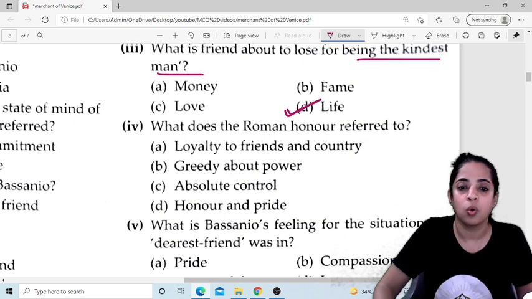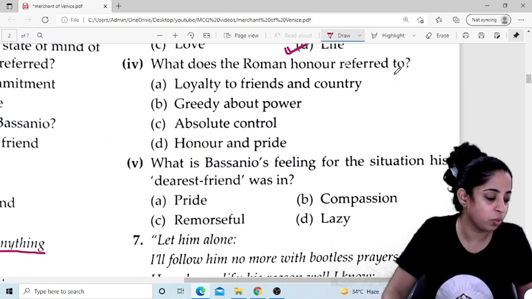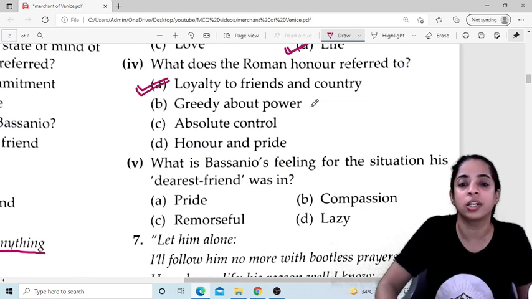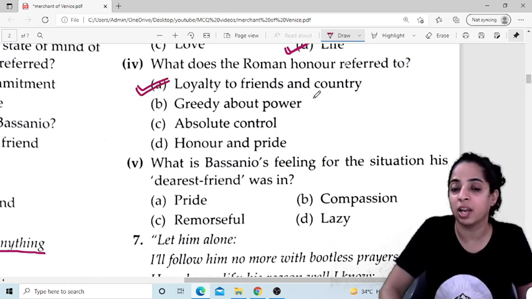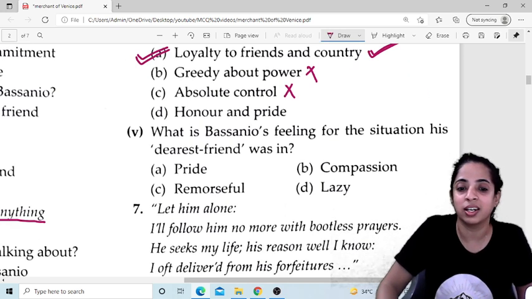Now, what does the Roman honor refer to? The Roman honor refers to loyalty to friends and country. It cannot be greed for power or absolute control. Honor and pride is correct to some extent, but loyalty to friends and country is the absolutely correct answer.